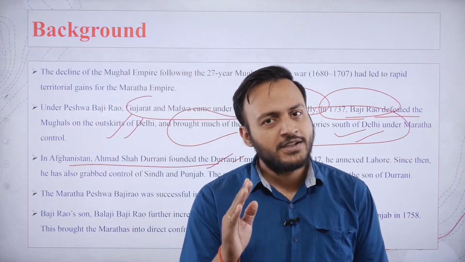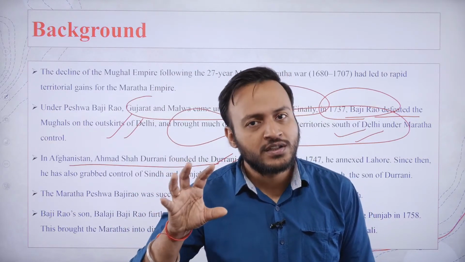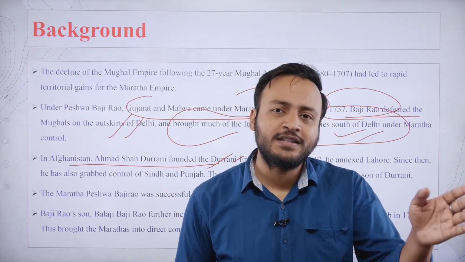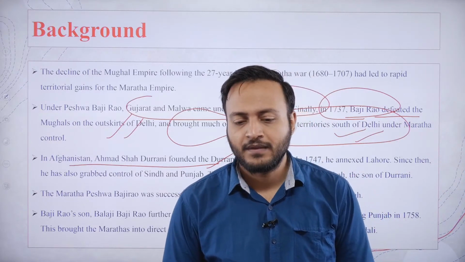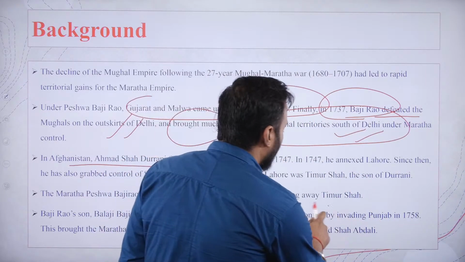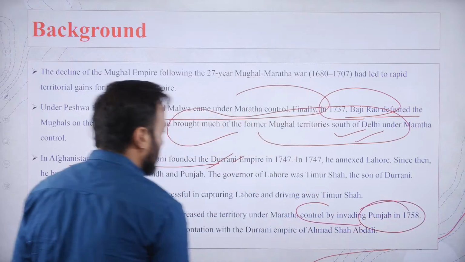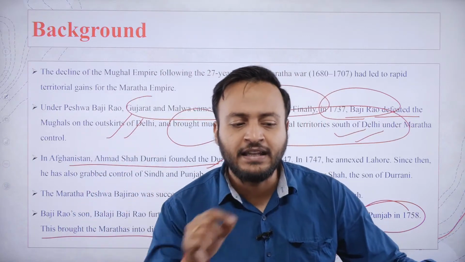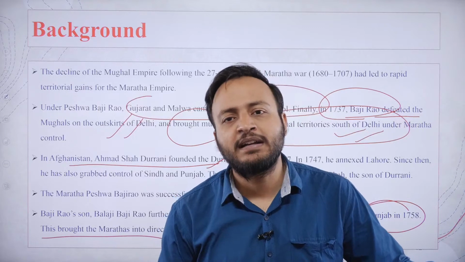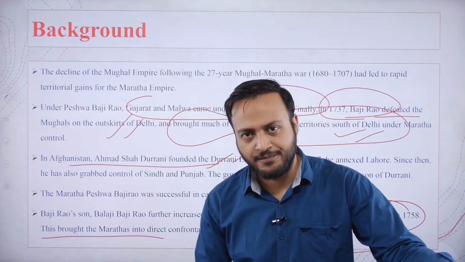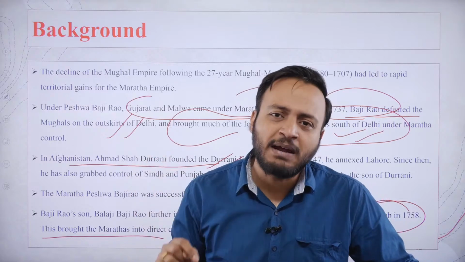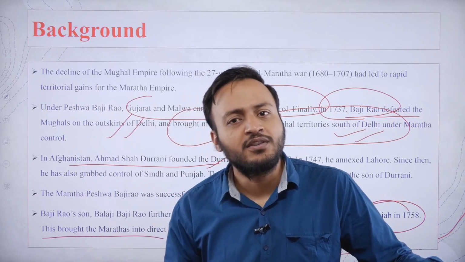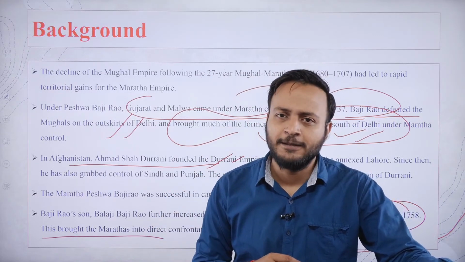Now Bajirao I had reached the outskirts of Delhi. Balaji Bajirao decided to go beyond Delhi and enter the Punjab region as well. In fact, he was successful in controlling the area of Punjab in 1758. That particular area of Punjab, which is currently in India, was under the control of the Marathas by the year 1758. And the area of Punjab which is in Pakistan, basically the areas of Lahore, Multan, etc., were under the control of Ahmed Shah Abdali.